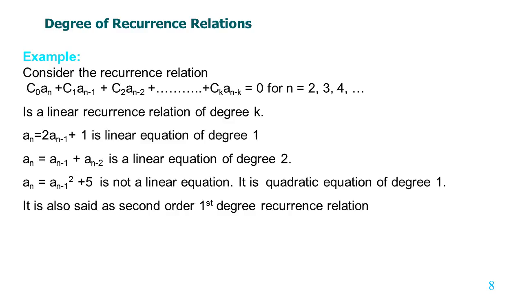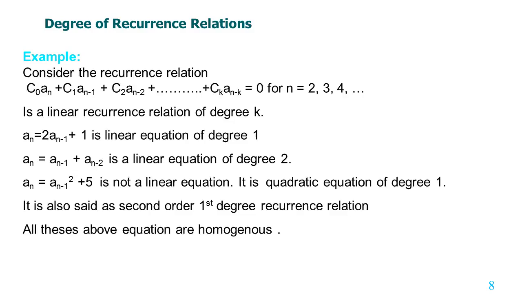It is also called a second order first degree recurrence relation. Second order means the highest power is 2. If the highest power is 3, then it will be a cubic equation or third order equation.